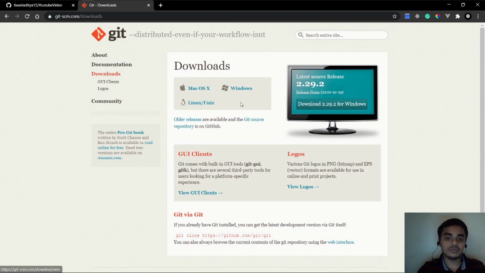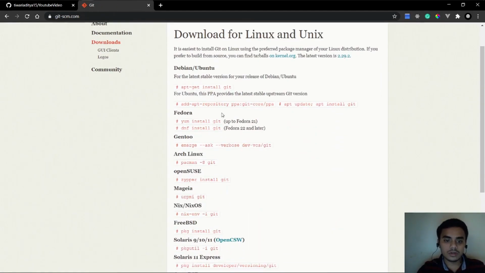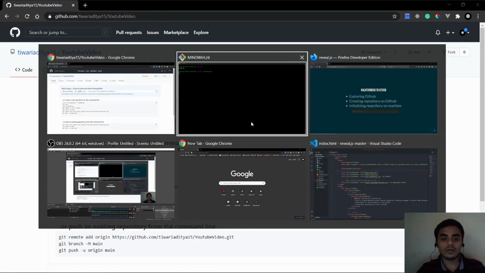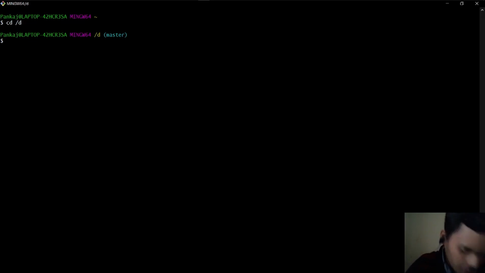But in the case of Windows, you need to download a client. Nothing to download on Linux, but on Windows, Windows sucks, so you need to download this Git client, sorry. Once you download it, you are good.